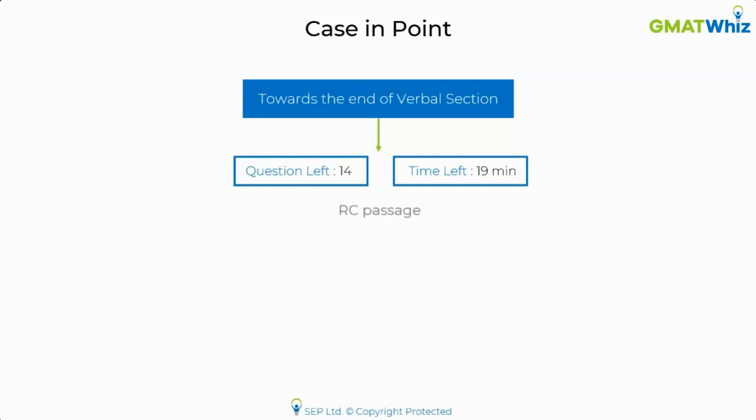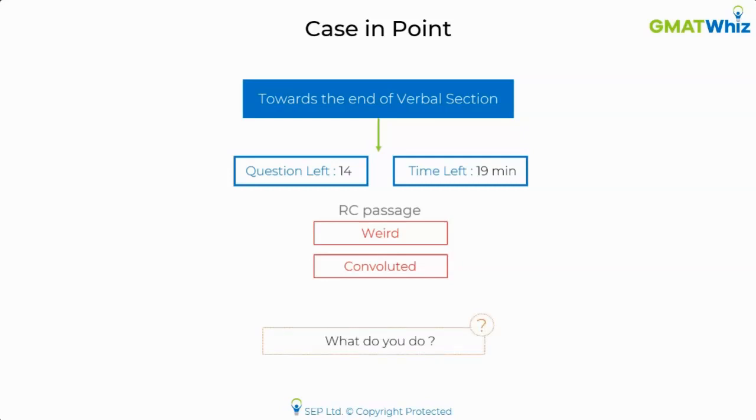And to his surprise, he got a very weird RC passage. He spent 10-15 seconds, or maybe 20 seconds, reading it. The passage was really weird. It was on some historical American history around nurses and doctors. A very convoluted passage. The language was not easy to understand, and he was faced with a dilemma: what should I do? I have a very tough passage in front of me, and probably I'm not able to understand it. He spent some 20 seconds and has hardly any time left.